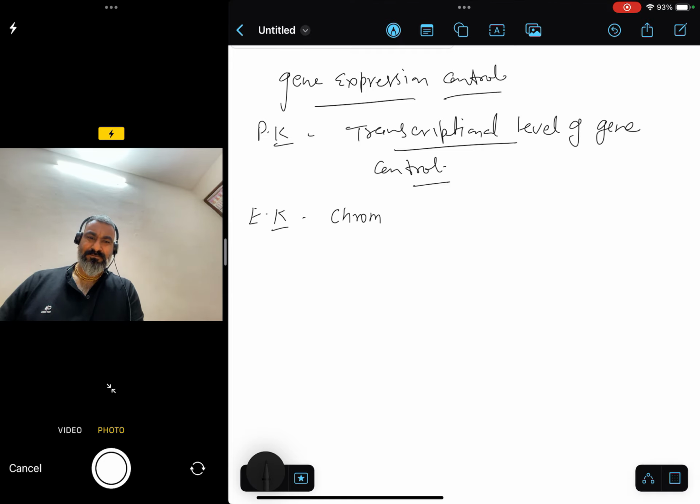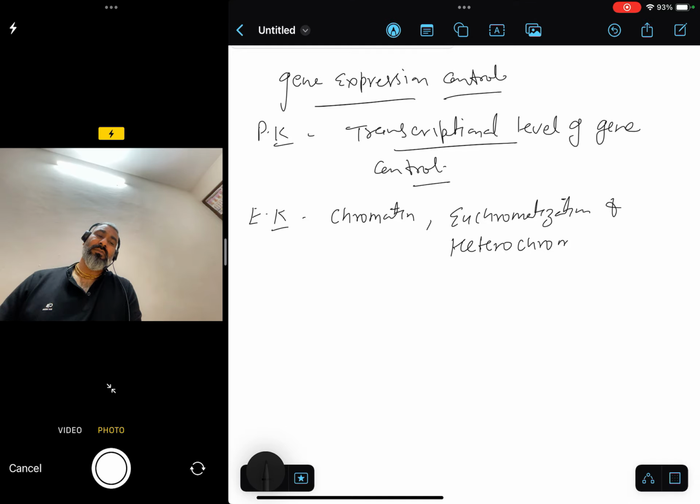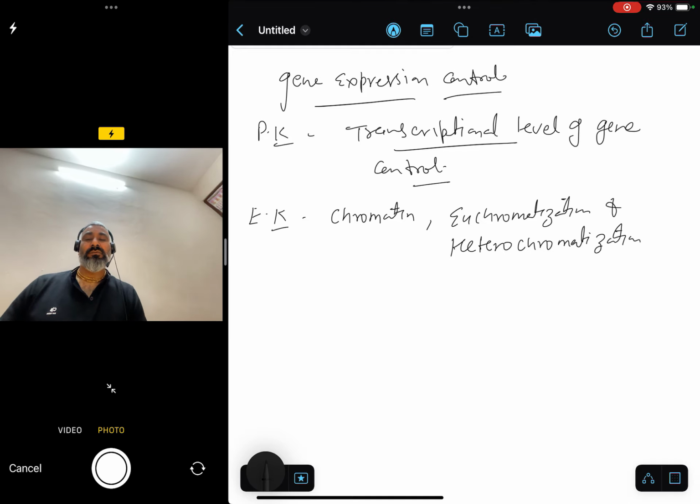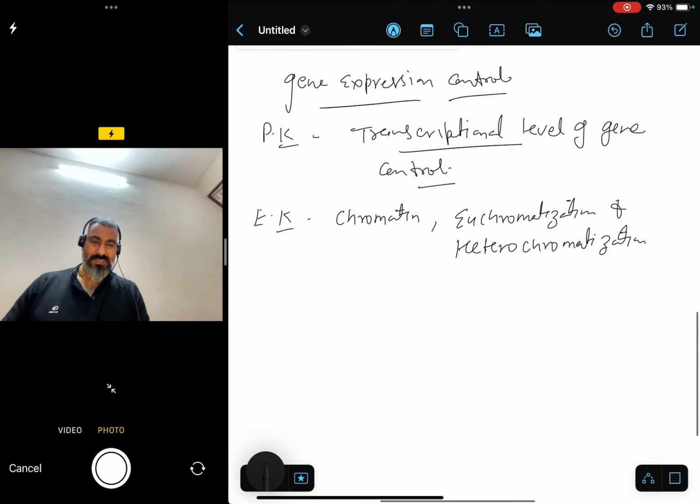chromatin. Chromatin means euchromatization and heterochromatization. So in eukaryotes, the DNA can be converted into euchromatin and heterochromatin, and heterochromatin can be converted into euchromatin, and this process continues many times.